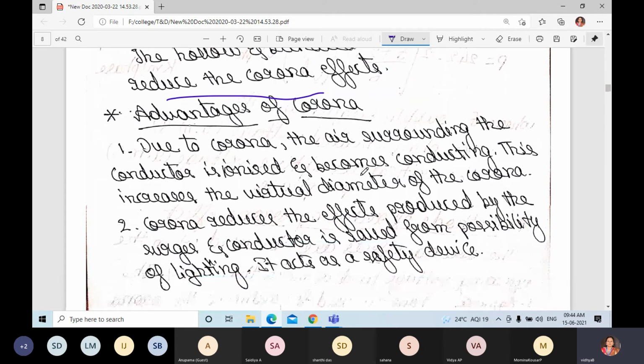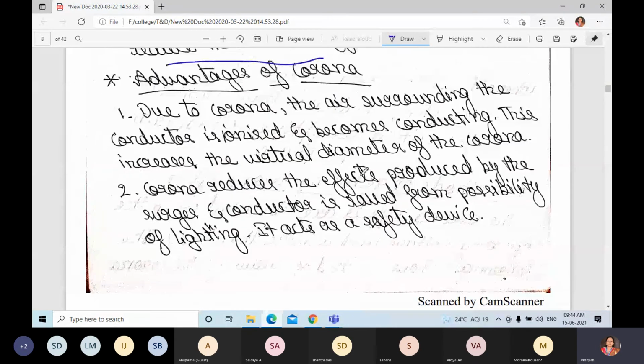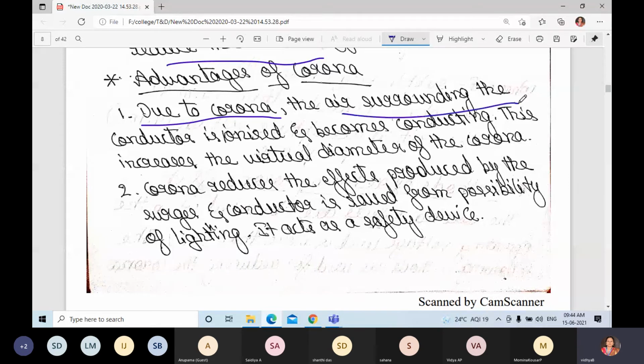Next are the advantages of corona. Due to corona, the air surrounding the conductor is ionized and becomes conducting. This increases the virtual diameter of the conductor.